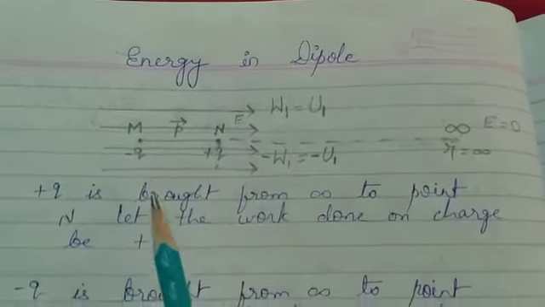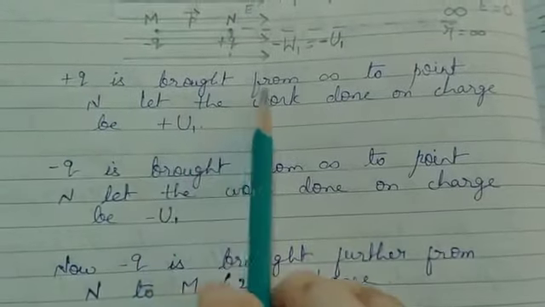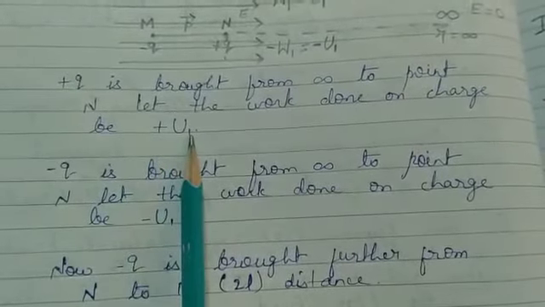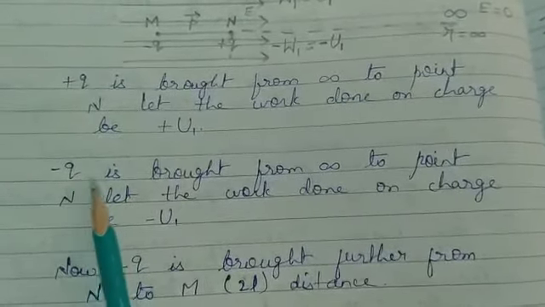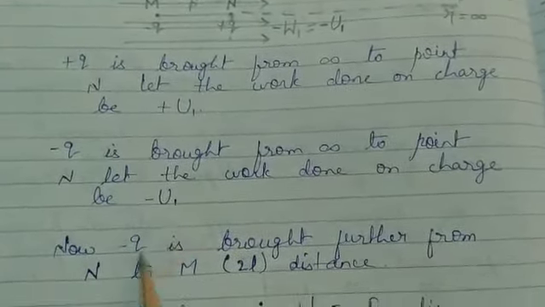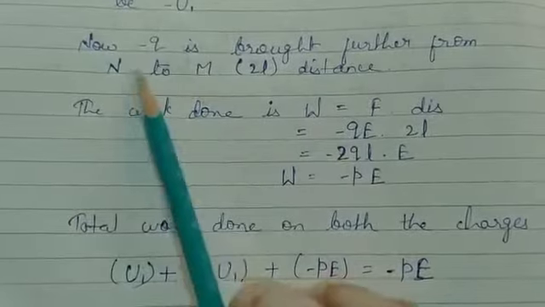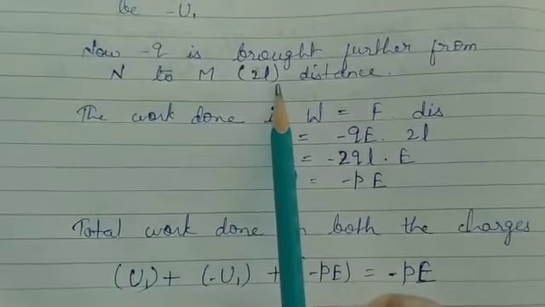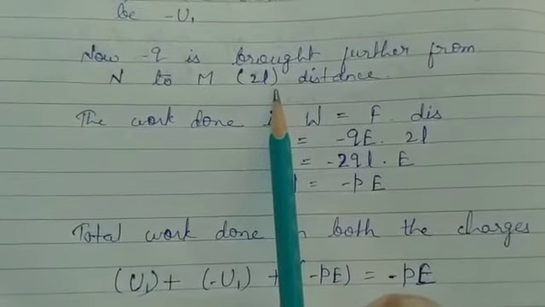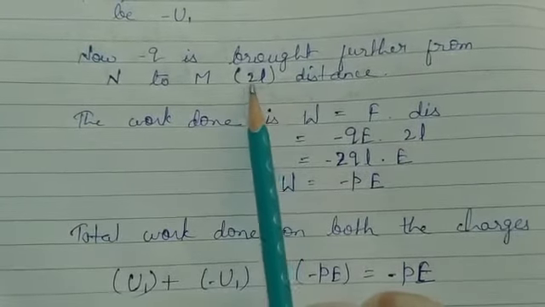Here you can see it is written: plus q is brought from infinity to point N. Let the work done on the charge be plus U1. Work done means potential energy only. Minus q is brought from infinity to point N. Let the work done on the charge be minus U1. Now minus q is brought further from N to M, that is a 2L distance. The distance between the minus q and plus q charge, or the length of the dipole, is 2L. So now the minus q charge is moving a distance 2L.